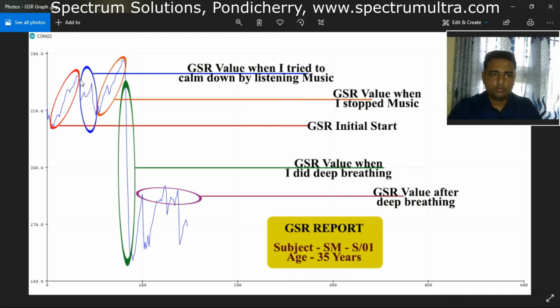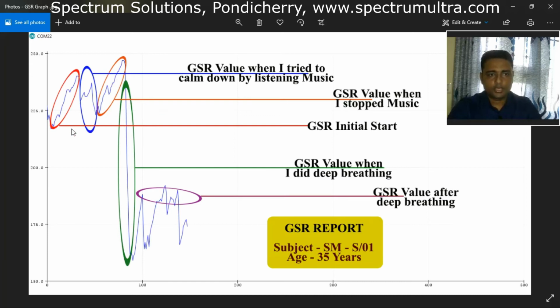Till here I was talking with one person, so it kept on increasing. When the person went, I tried to reduce this stress by calming myself down. This is the GSR value when I tried to calm down by listening to music. I just started the music and tried to listen to it, and it reduced the stress to a slightly lower value. But once I turned the music off, it started to accelerate again. In this GSR value, when I stopped the music, the stress value is increasing.